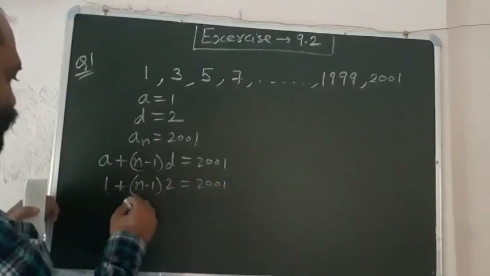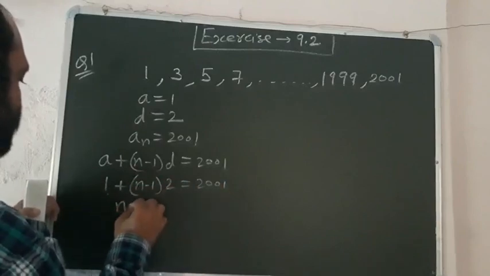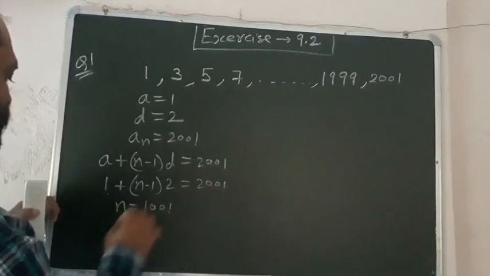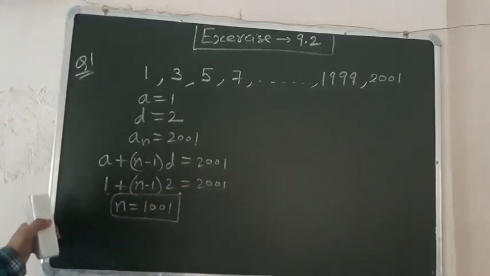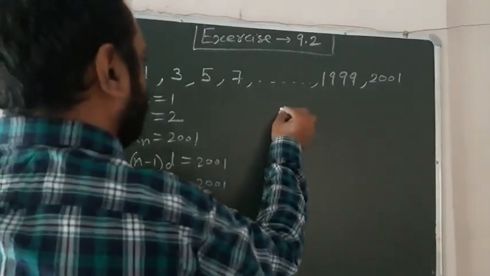Take 1 to the other side, 2000, then 1000. So the value of n is 1001. So this is the value of n here. We have n, we have a, we have d. Now you can find the value of Sn.